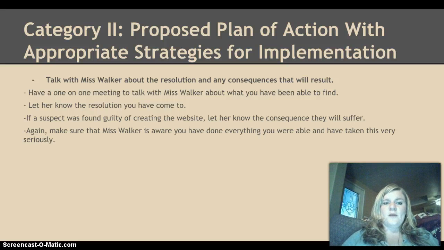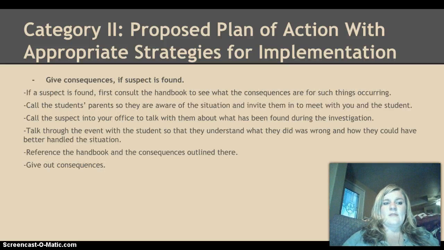I would have a one-on-one meeting with Ms. Walker about what I've been able to find. I would let her know the resolution that I have come to. If a suspect was found guilty of creating the website, I would let her know the consequences that they will suffer. And again, I will make sure that Ms. Walker is aware that I have done everything I was able to, and I have taken this very seriously. And then I would give the consequences if the suspect is found.